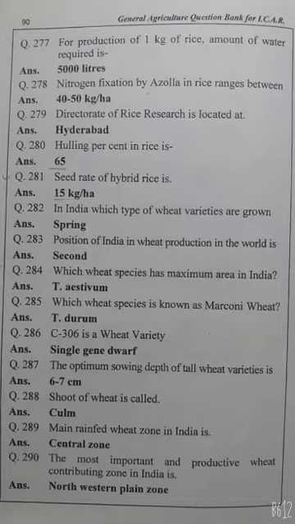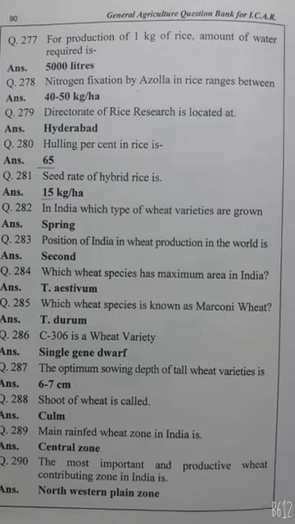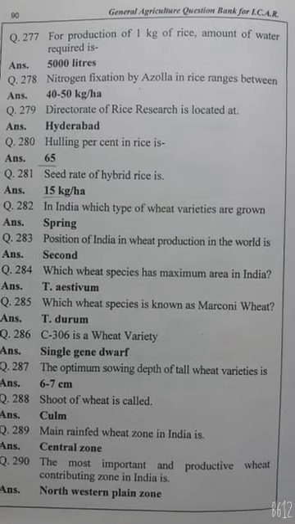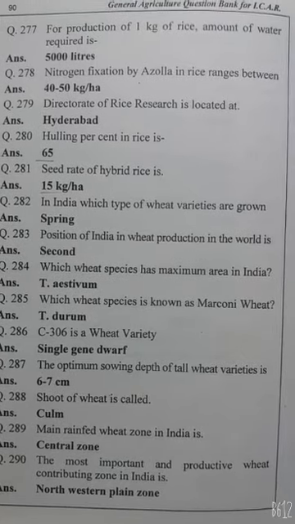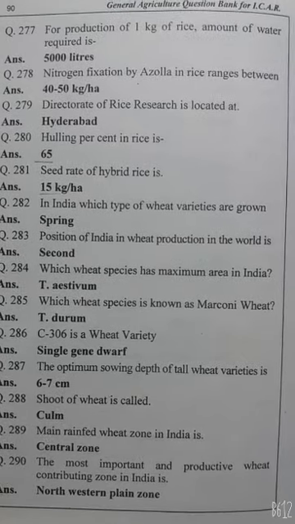Let's start. For production of 1 kg of rice, the amount of water required is 5000 liters. Nitrogen fixation by azolla in rice ranges between 40 to 50 kg per hectare. Directorate of Rice Research is located at Hyderabad. Hulling percentage of rice is 65%. Seed rate of hybrid rice is 15 kg per hectare.